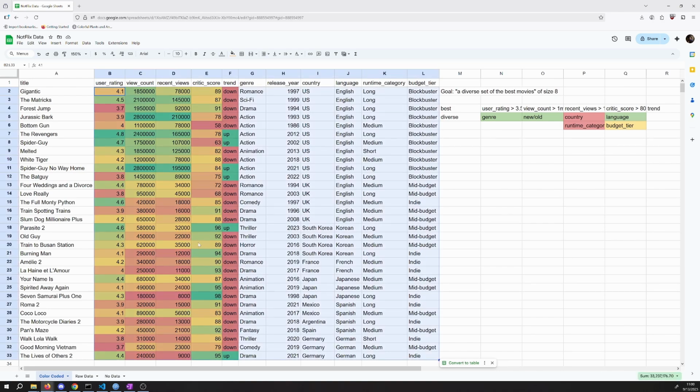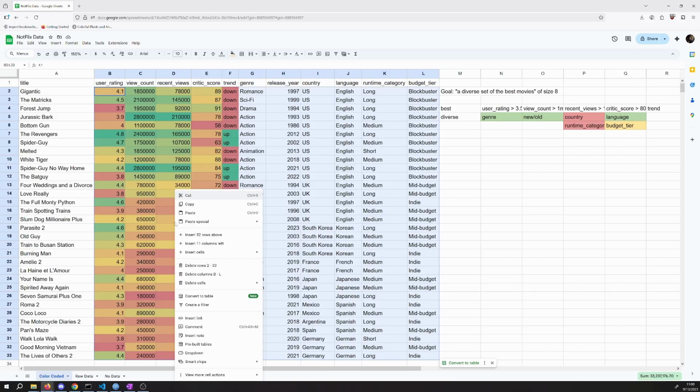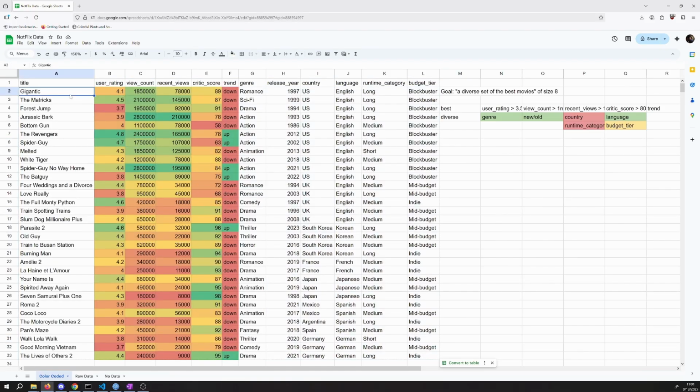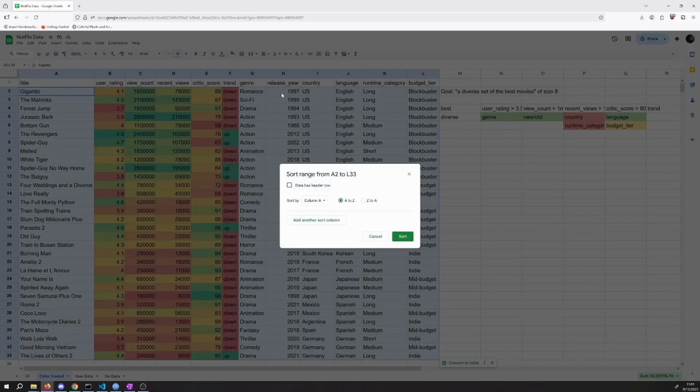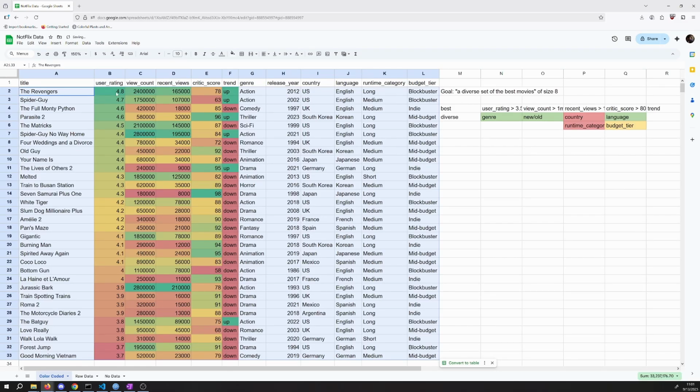Now, here's one thing I want to show in case you haven't done a lot of spreadsheets. We can sort this data. Okay, so I'm going to grab the whole table that I want here. It's under more actions, sort range, and then I can pick which column I want to sort by. I'm going to sort by user rating, which is column B. It says A to Z, that's going to be least to highest. I want highest to lowest, so I'm going to switch it to Z to A and sort it. And with my color coding, you can see it's nicely color coded.